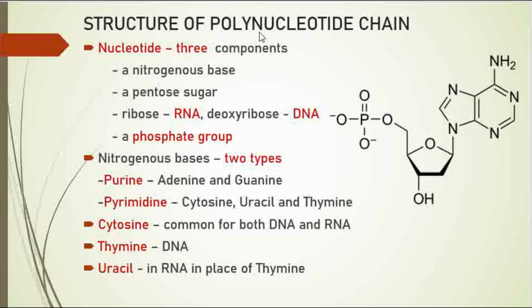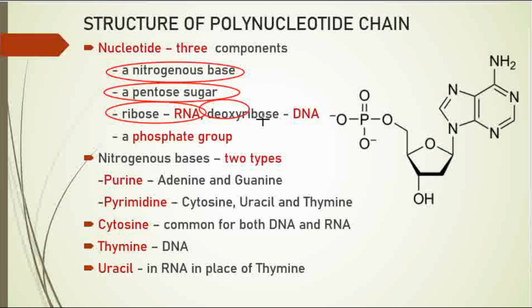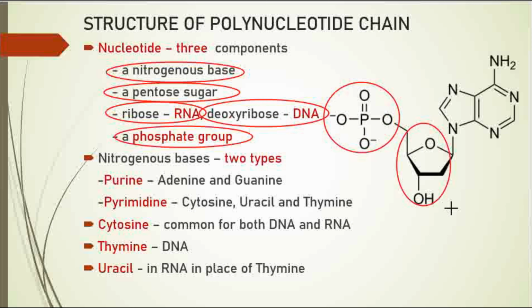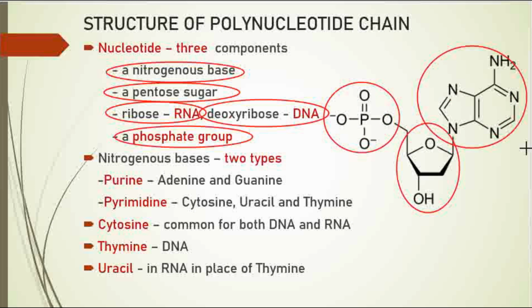Next, structure of a polynucleotide chain pathi, in the nucleotide pathi, so enna irukko nam munadi slide-la paathom. It contains a nitrogenous base, a pentose sugar, ribose in case of RNA or a deoxyribose in case of DNA, and a phosphate group. Okay, so it contains a phosphate group, a sugar, and a base. So in the nitrogenous bases there are two types: one is purine, another one is pyrimidine.